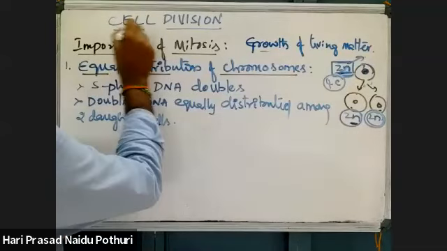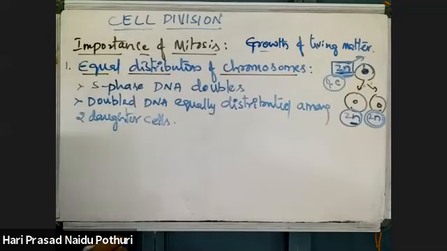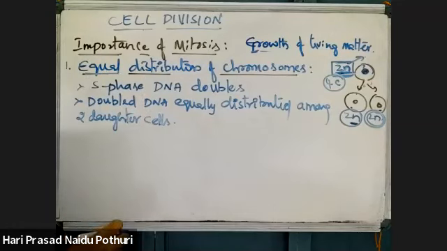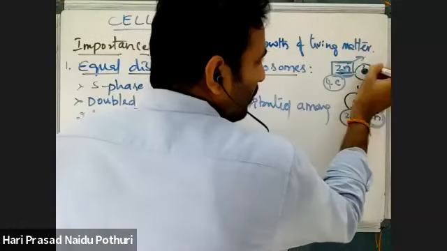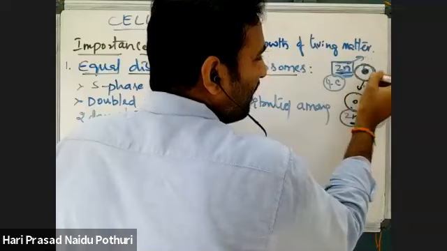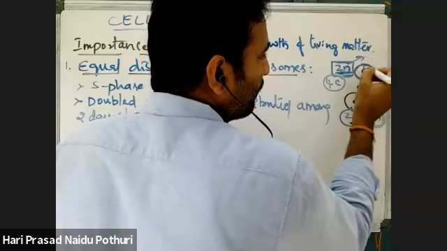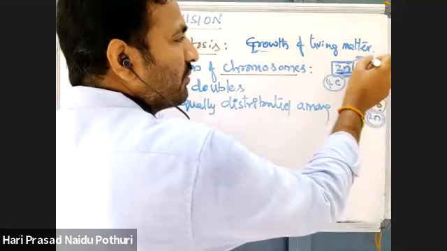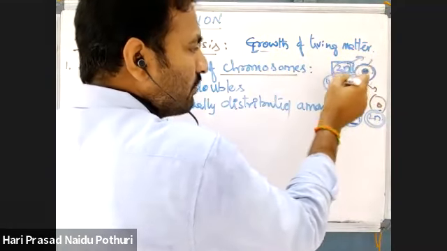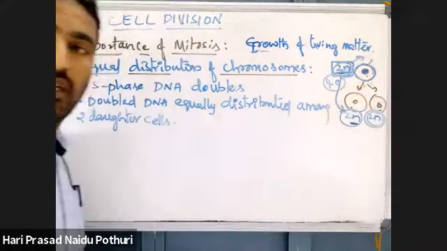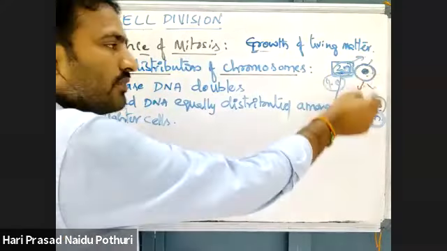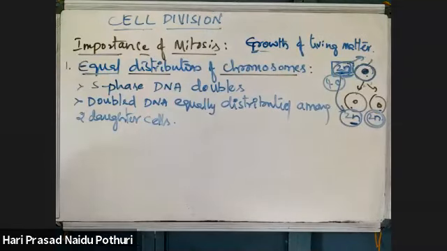This is one advantage of mitosis. What is that? Growth of living matter is the major function we told you. Equal distribution of chromosomes means to pass the same number of chromosomes from parents to progeny. Whatever the number of chromosomes present in parents, the same number should be passed to the daughter generation also. Then only that integration of the genetic material will be taking place.